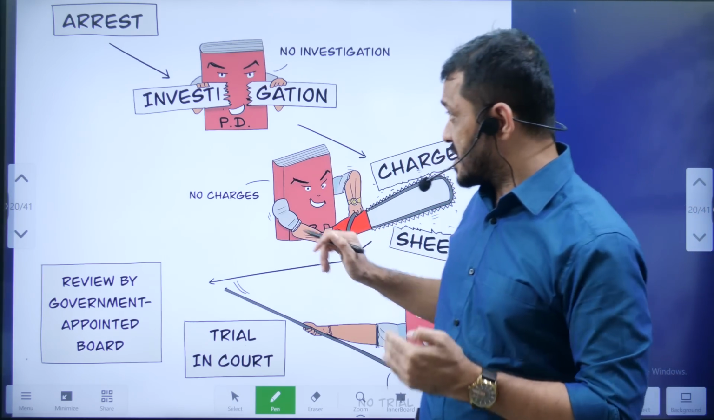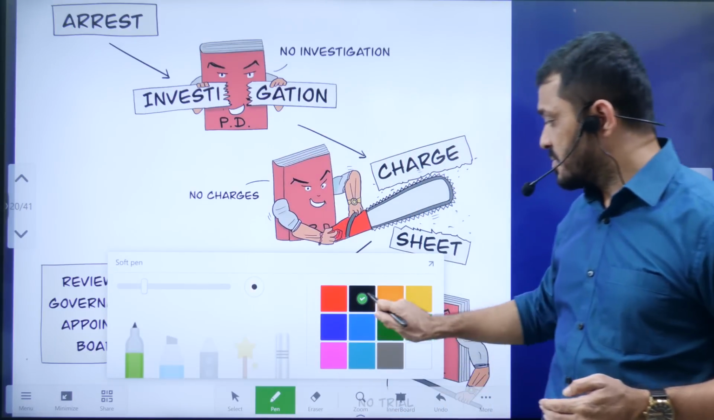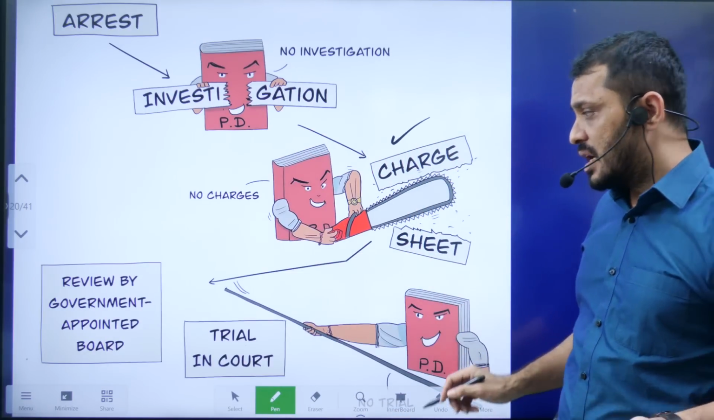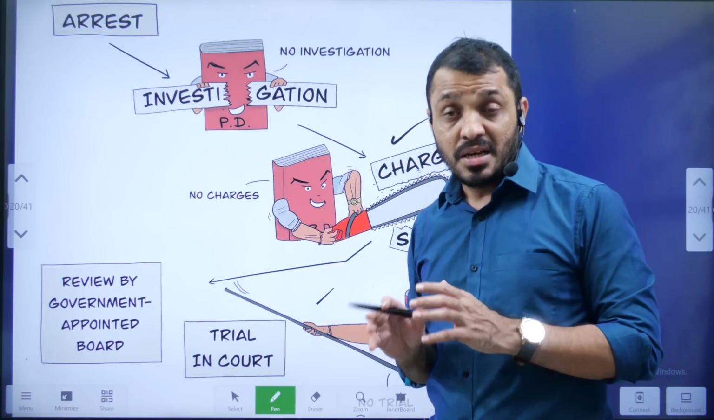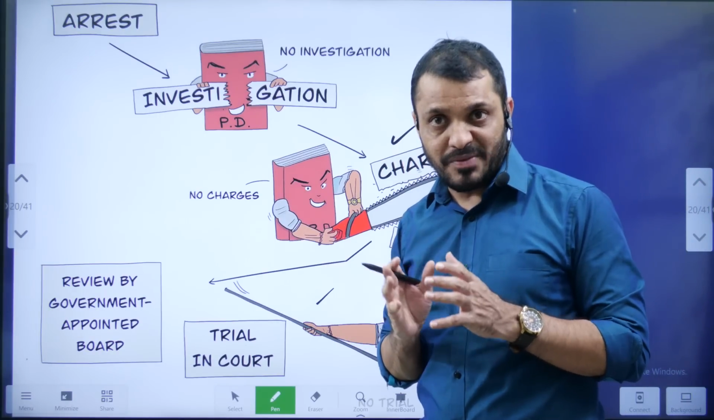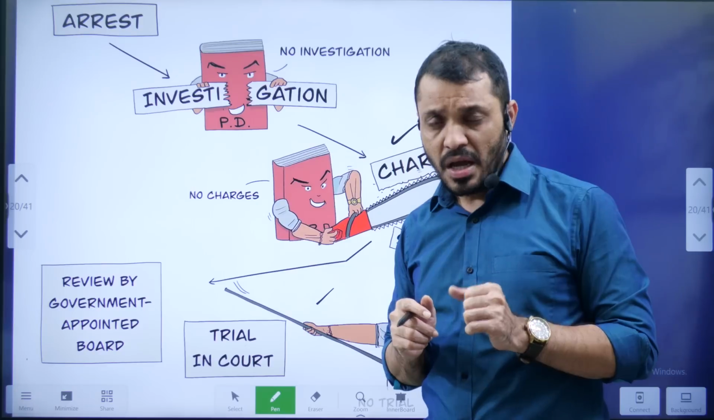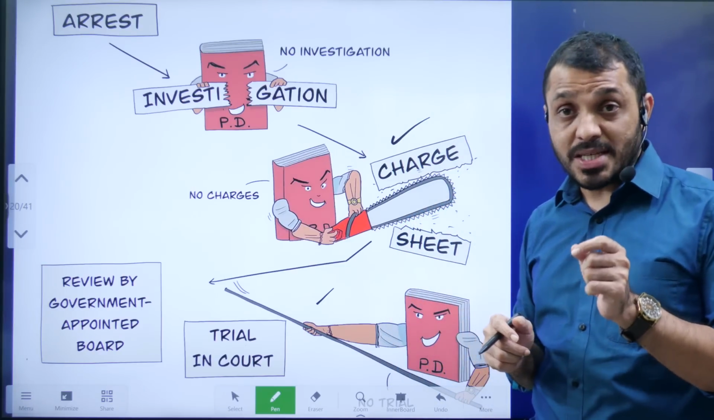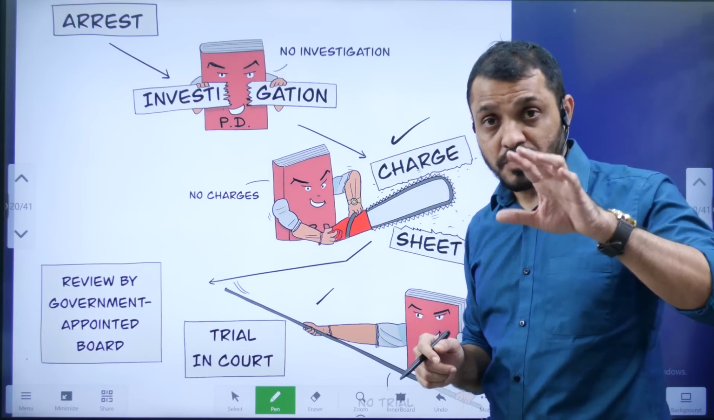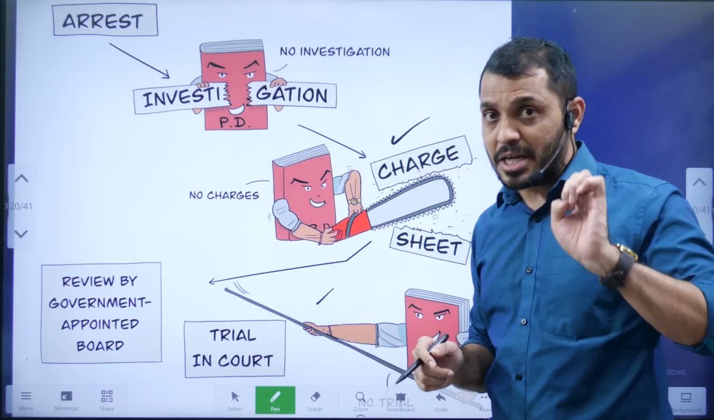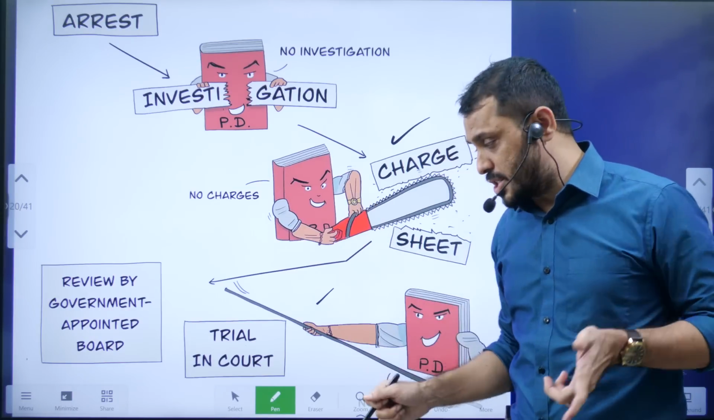In preventive detention cases, there won't be any investigation, there won't be any charge sheet and there won't be any trial court. Simply the person will be arrested. That means there are very high chances that preventive detention laws can be misused. Of course, preventive detention laws can be made by the Centre as well as the states. But there are certain issues on which only Parliament can make laws. We'll discuss what those issues are.